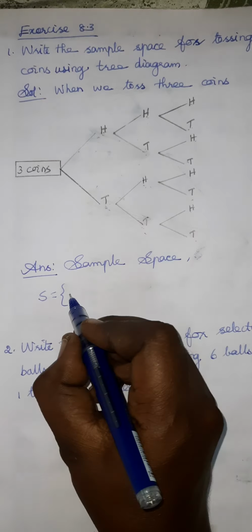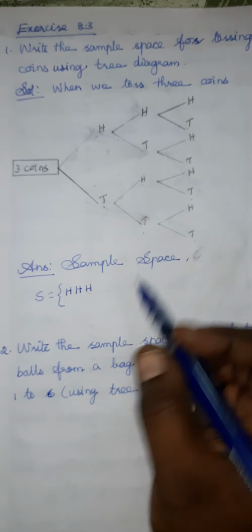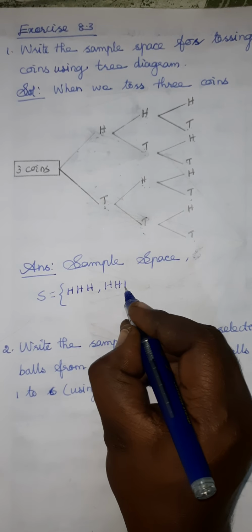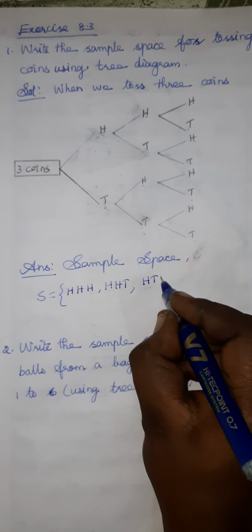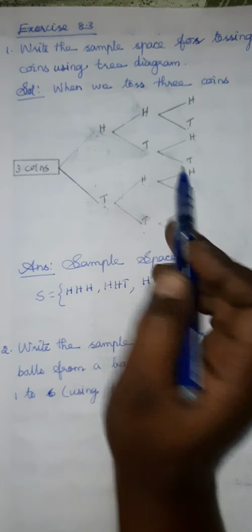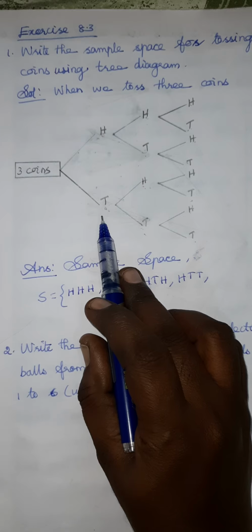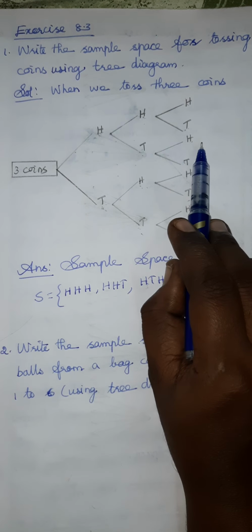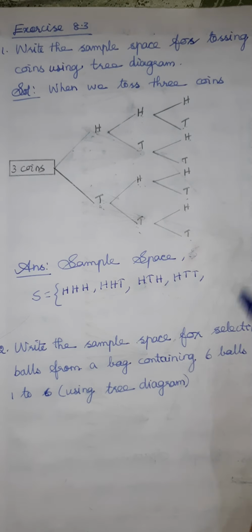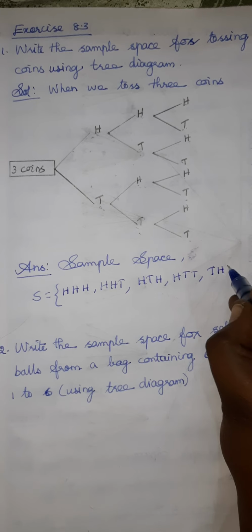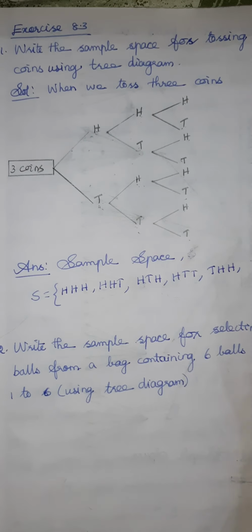So S is equal to H, H, H. Next H, H, T. Next H, T, H. Next H, T, T. Next you can choose the tail from the first coin. Okay, now head from the first coin is over. Now we can choose tail from the first coin. So tail, head, head, so T, H, H. Next again the same, tail, head, tail.